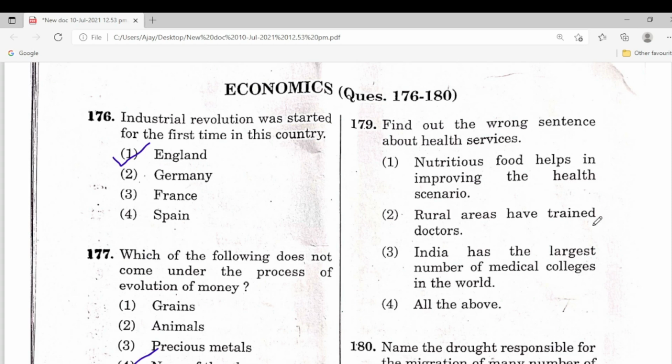Rural areas have trained doctors. India has the largest number of medical colleges in the world. Fourth one, all the above. Rural areas have trained doctors is not correct. All the above is the right answer.